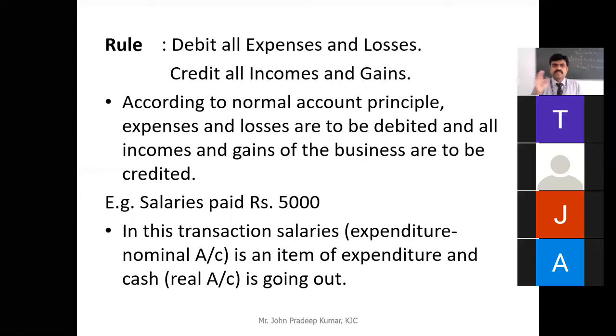Is it clear? So debit all expenses and losses, credit all incomes and gains. Anybody I ask, you should be able to tell that. In the next class, I will take your oral test. Suddenly I'll ask somebody to randomly tell the rule of some account. Everybody should memorize this. Is it clear?